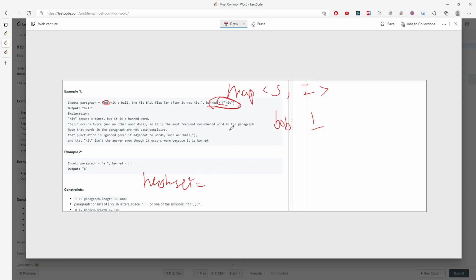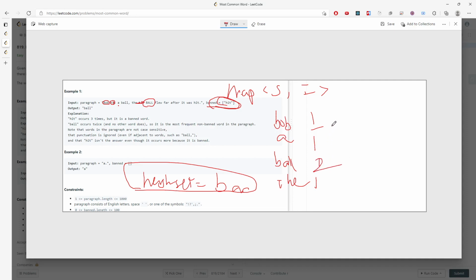So this is the array, right? Just making sure you know, the hash set holds the banned words. I will traverse every single word inside the banned array to ignore the words that shouldn't be in the paragraph, and I just move on. A, I will say 1. Ball, I will say 1. And so on, right? Hit is a banned word, so I'm not going to count it. Bob, even though it's uppercase, I'm going to convert to lowercase, so this will be 2, and so on.